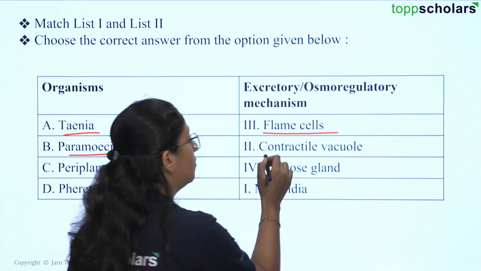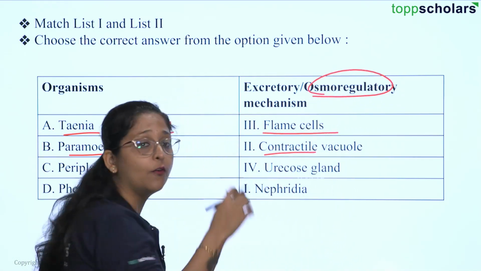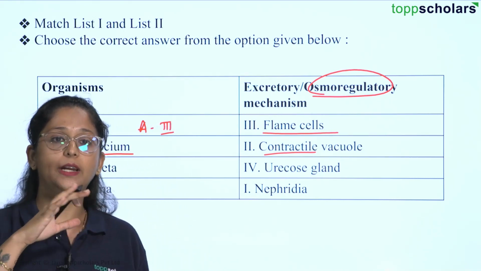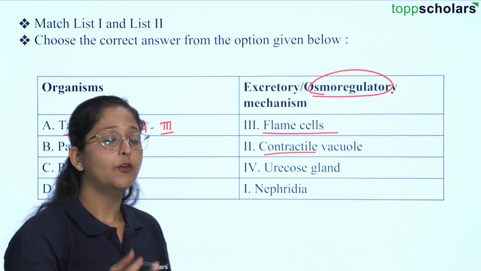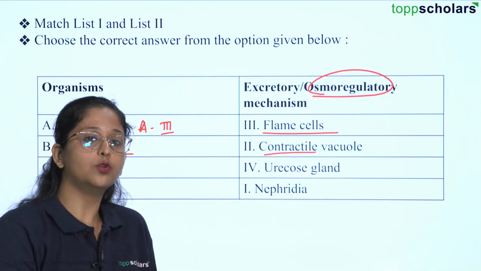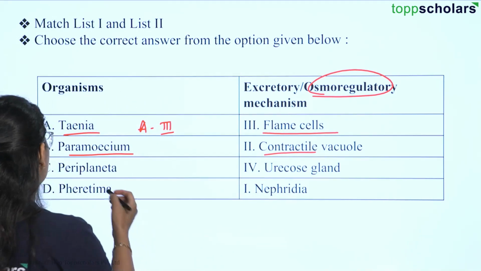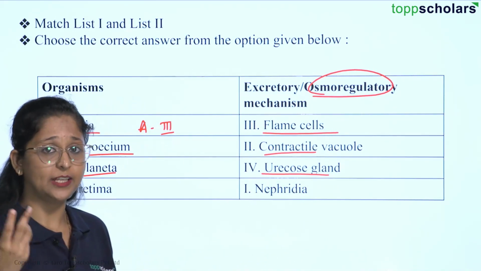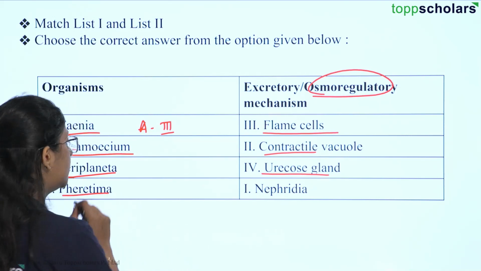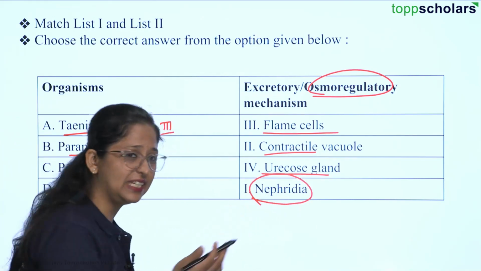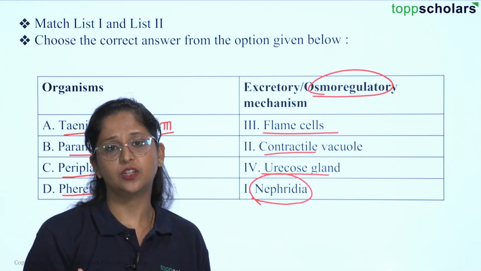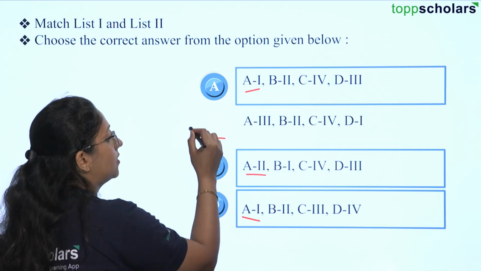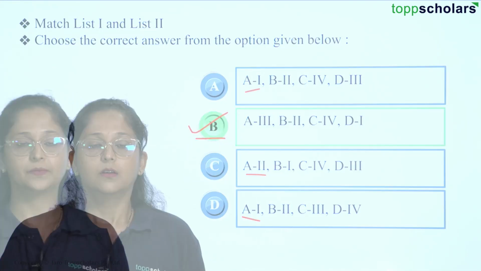This contractile vacuole will help to maintain the osmoregulation of that particular cell. That means it is going to maintain water inside, that will help to keep a balance for the cell for the amount of water that they have and also the amount of salt or sugar that they have. Then we have Periplaneta, which will have uricose gland, again for the excretory mechanism, and we have Pheretima, which is going to show the presence of nephridia, a similar mechanism for excretion from the cell. So out of the given options, students, the correct answer here would be option B.